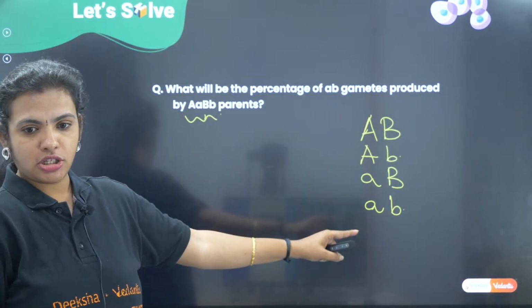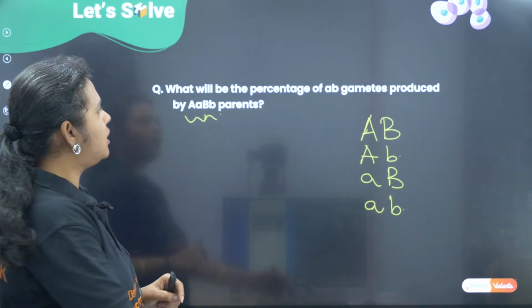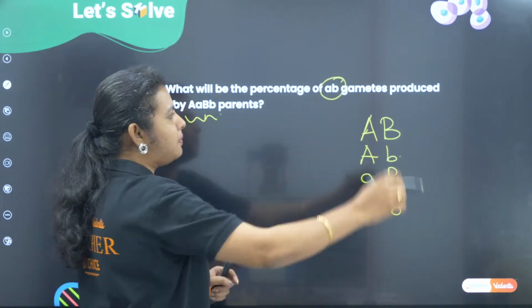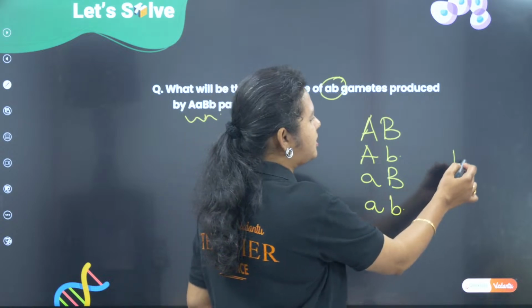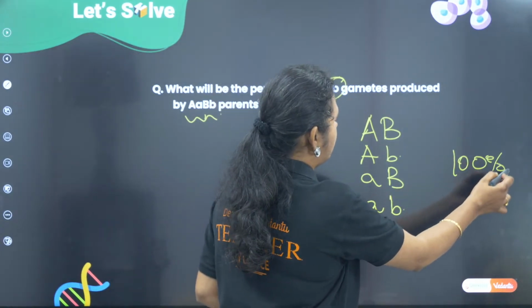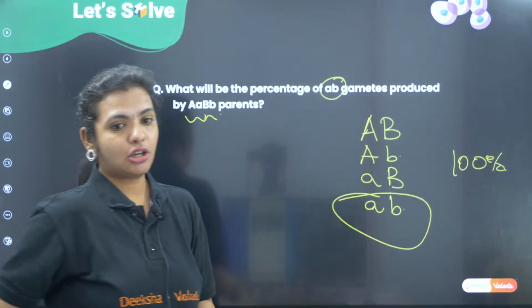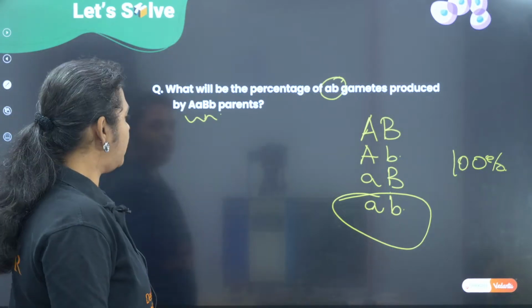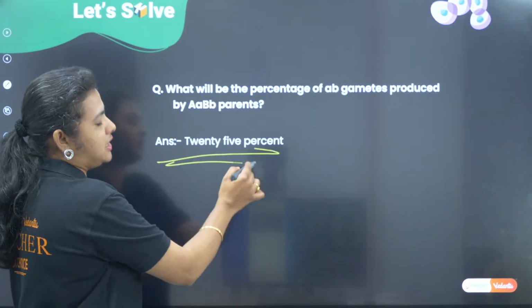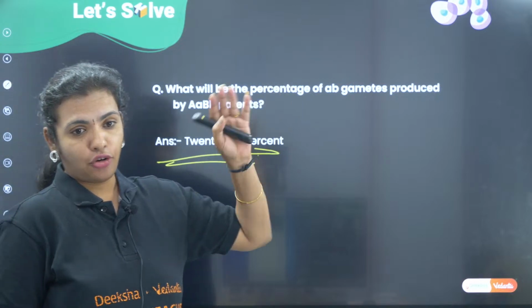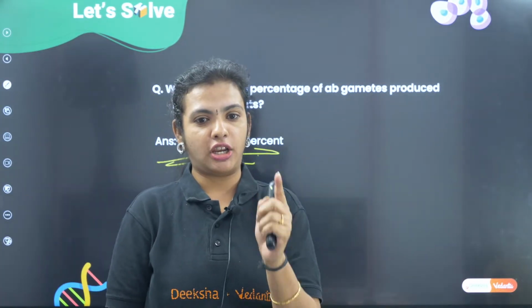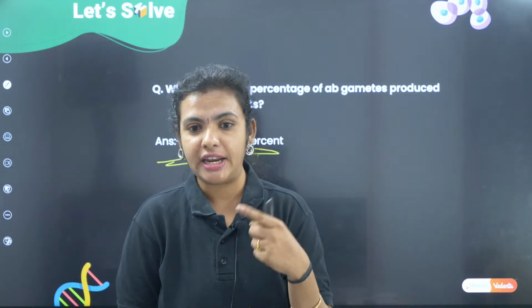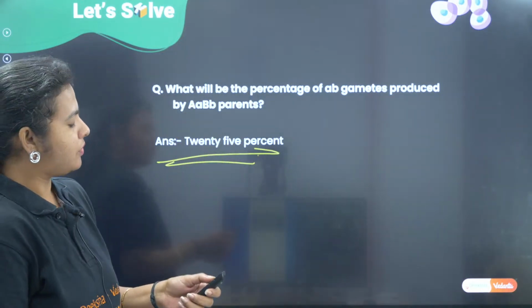So I can get 4 possible combinations, correct? So they have asked this particular combination. Considering all the 4 as 100%, if I have to get only this combination, it is going to be 25%. Okay, so I have 4 possible combinations. Out of the 4 possible combinations, the small a small b combination is only 25%.